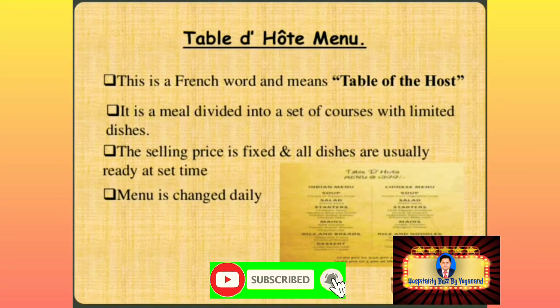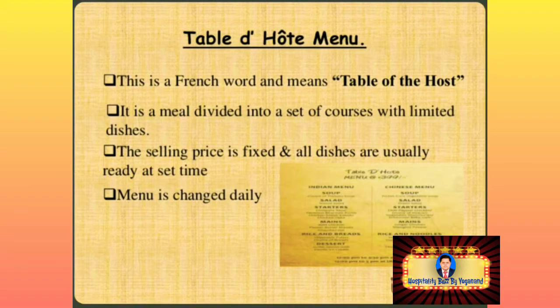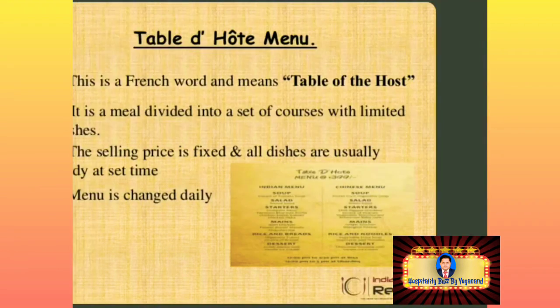First one is table d'hote menu. This is a French word and means table of the host. It is a meal divided in a set of courses with limited dishes. The selling price is fixed and all dishes are usually ready at a set time. Menu is changed daily.